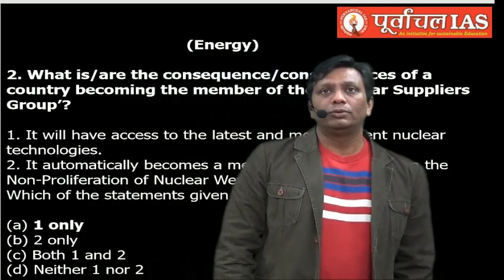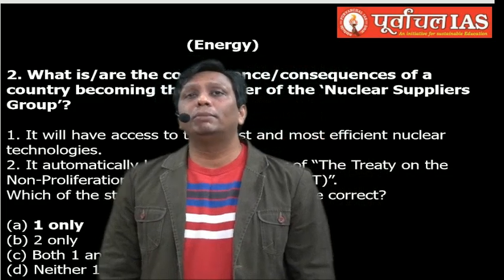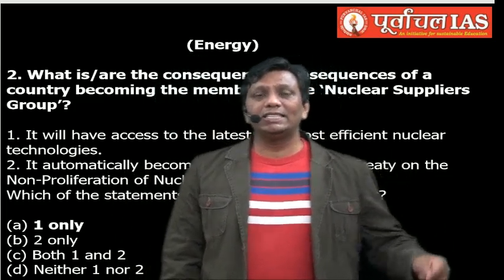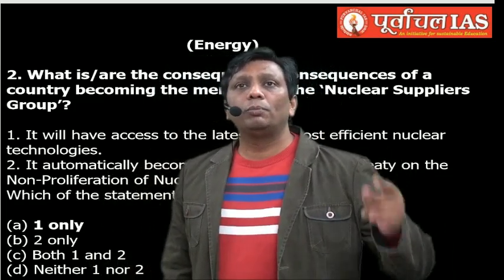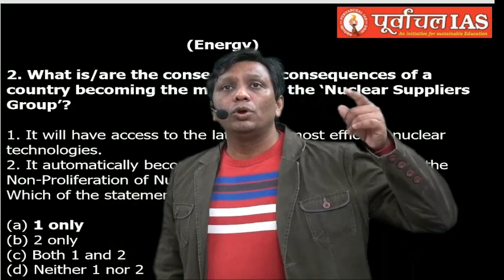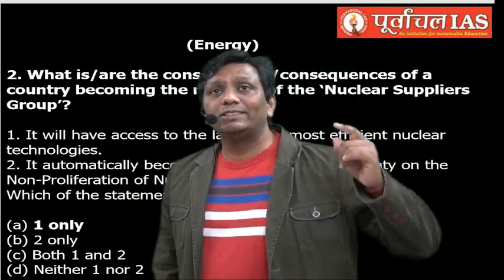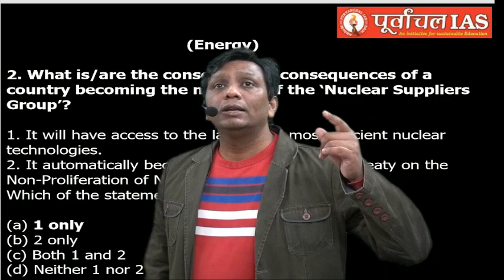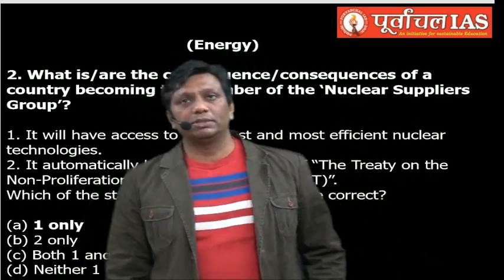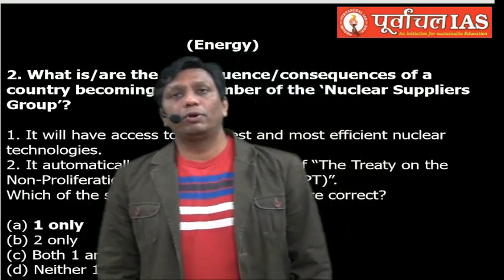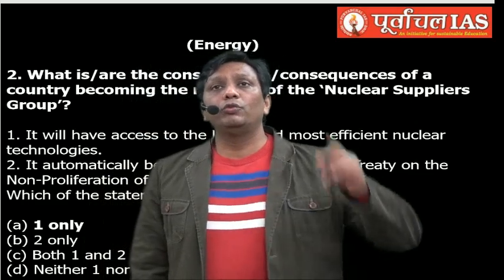And you know what the condition is if you become a member of the NPT? You will stop your nuclear energy program that you have started and that is running in your country for defensive and military purposes. Means if atom bomb type programs are running in your country, you will stop.